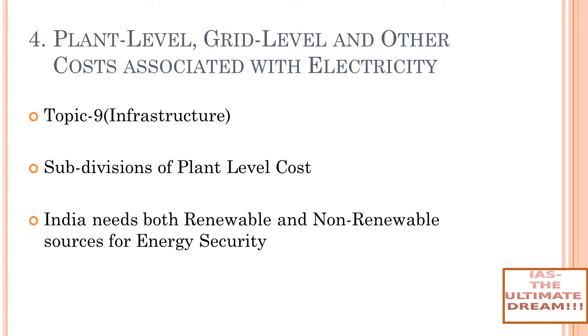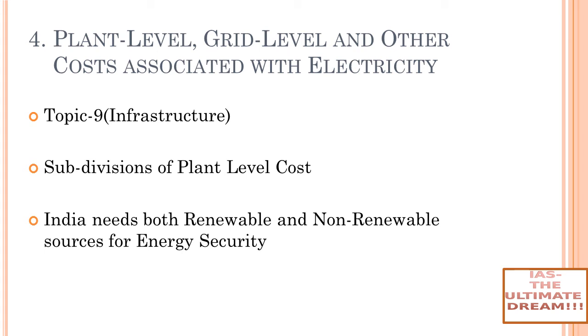Now let's talk about a very tricky technical topic, but we have to understand it. That will give you a clear-cut idea about why electricity costs for solar and nuclear power plants are more. Solar means whatever electricity we are deriving from solar panels and everything is more costly as compared to others, right? So you will understand this. For this, you have to understand how electricity is costed. What are the different divisions of cost of electricity? There are three main divisions: first is plant level cost, second is grid level cost, and third is other cost. Now here also, in plant level cost, there are three further subdivisions: capital cost, operation and maintenance cost, and fueling cost.